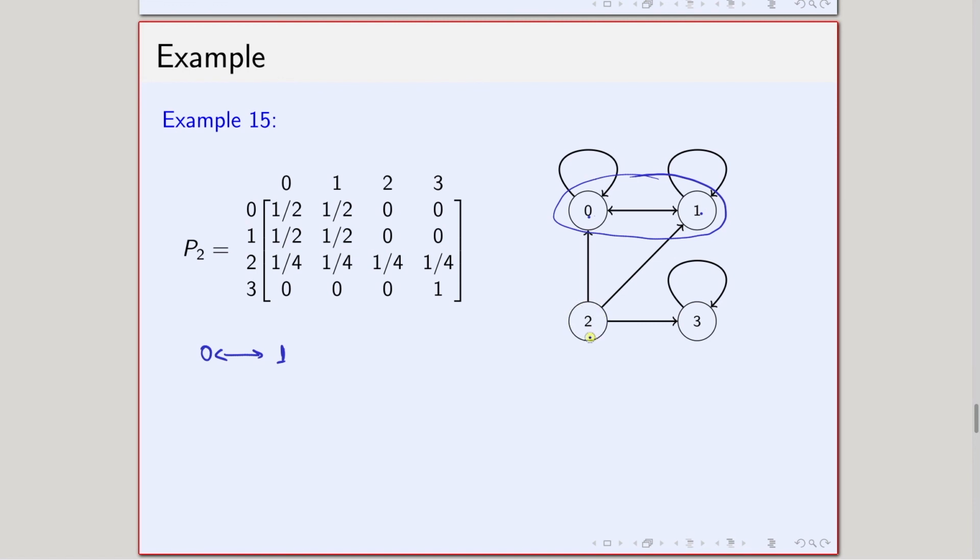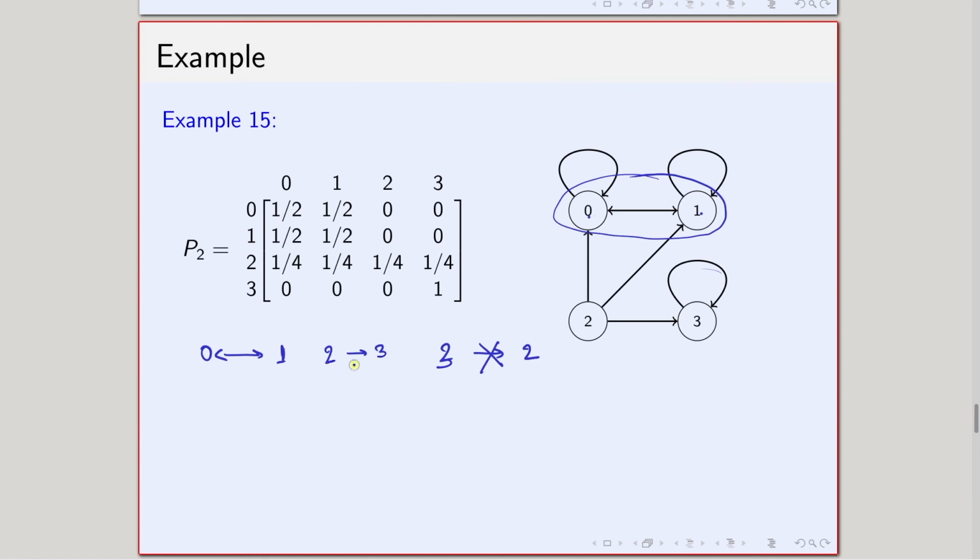Now, talk about 2. From 2 I can go to 3, fine, but from 3 I cannot come back to 2, because from 3 I can only go to 3. So 3 is accessible from 2, but 2 is not accessible from 3.